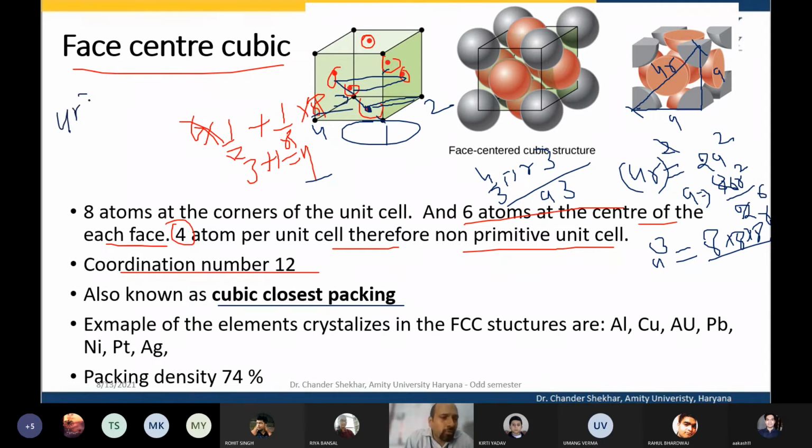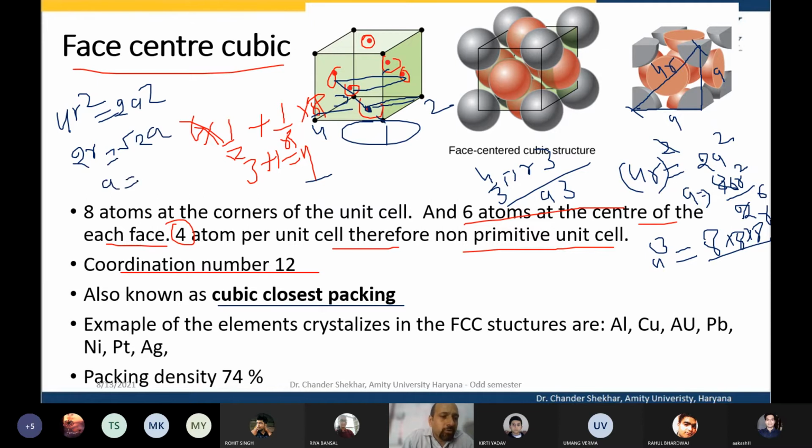So 4r square is equal to 2a square. Taking the square root, 2r is equal to root 2 a.